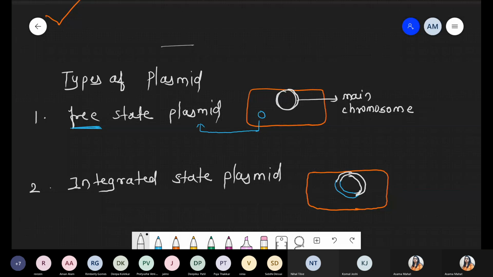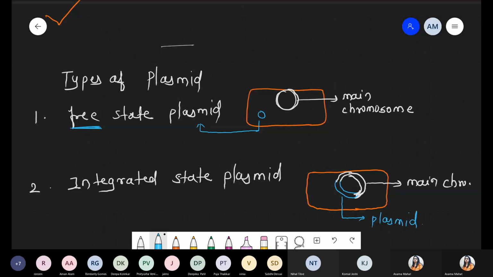क्या हमने किस तरह से represent किया है? We are talking about white color. ये जो part है, these are the part of the main chromosome, and the blue color, these are the part of the plasmid. But can you see what will be the changes? Plasmid genetic material, double-stranded DNA, circular coiled. Main chromosome genetic material, double-stranded DNA, circular coiled. So nature to same hai, right? So they can easily fuse with each other. They can easily blend with each other.